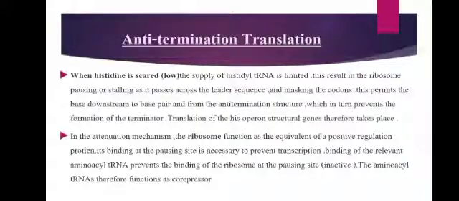So when the ribosome is stalled, it is pausing in the leader transcript. When it binds with aminoacyl tRNA, that prevents the binding of the ribosome at the pausing site, and the aminoacyl tRNA therefore functions as a co-repressor.